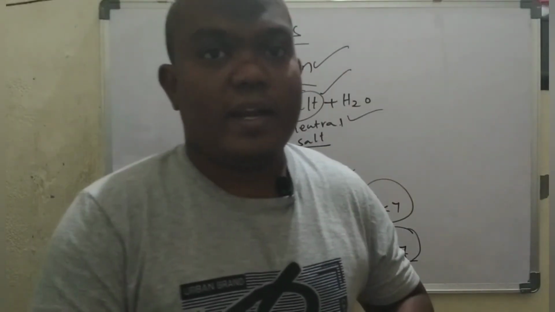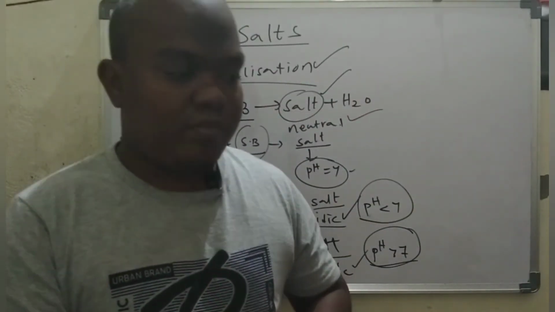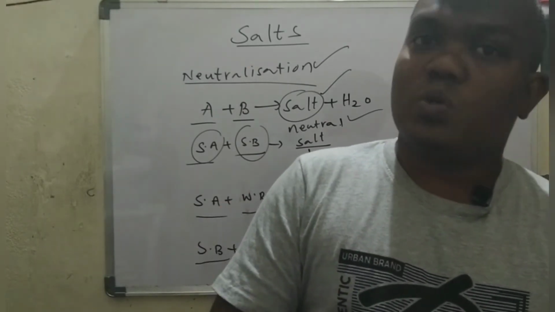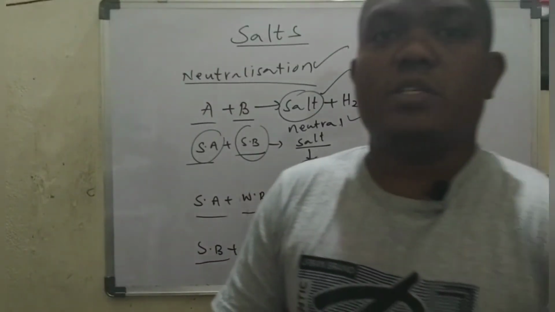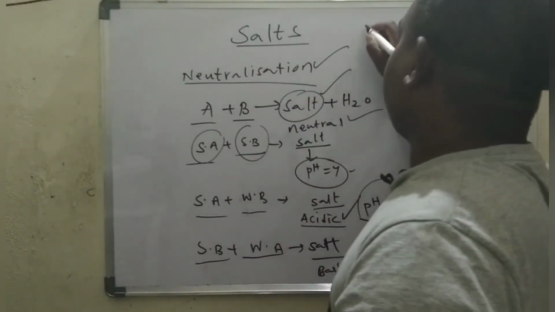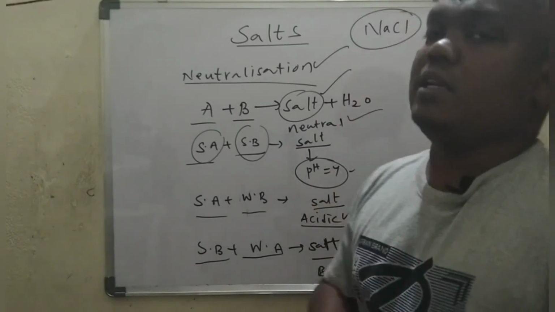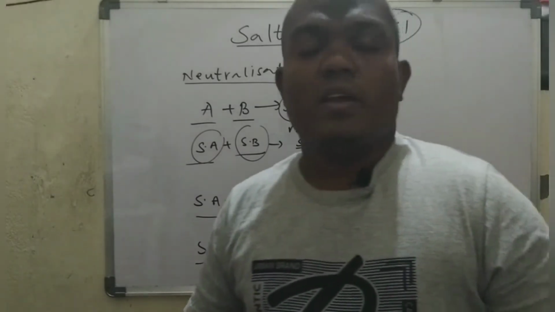Yes, right. Now, the common salts we generally use in our daily life, that we must know, is sodium chloride. Sodium chloride has the chemical formula NaCl, and we generally use it in our daily life.